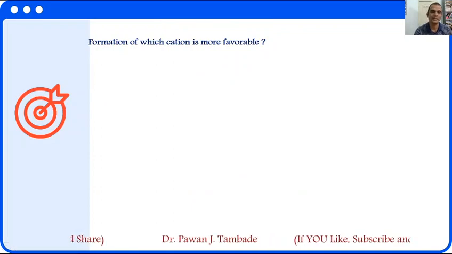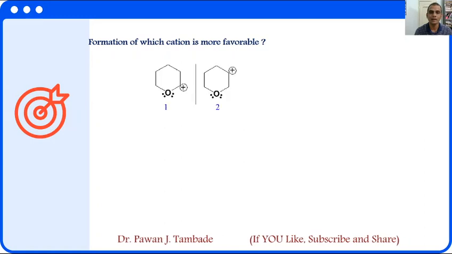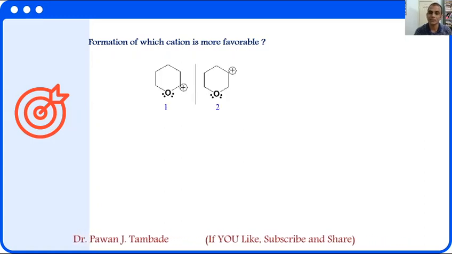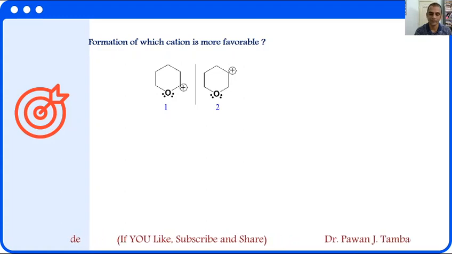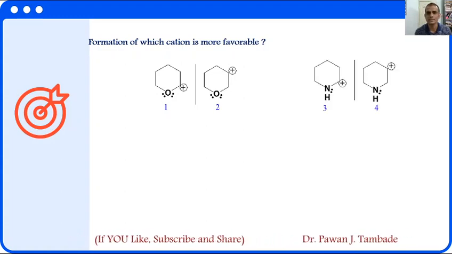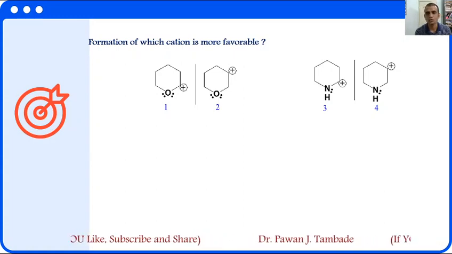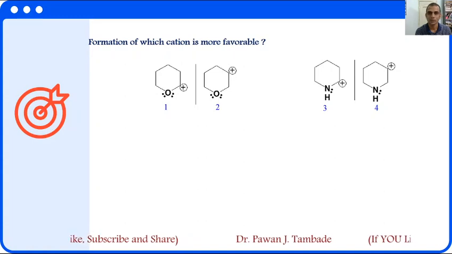Now we will see some examples. Formation of which cation is more favorable among these, 1 and 2? We can explain this with the help of the resonance effect. If you understand the resonance effect, I am sure you will be able to explain which cation will form and why. In the same way, look at this example, cation 3 and cation 4. Out of these two, which will be formed?